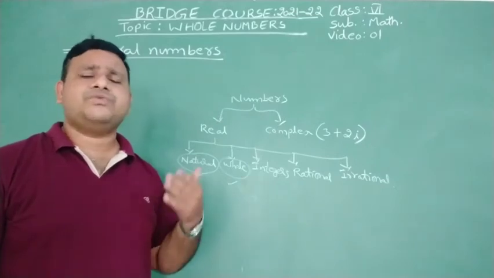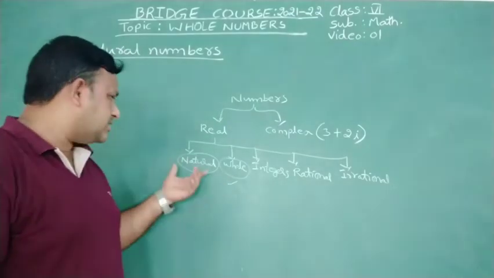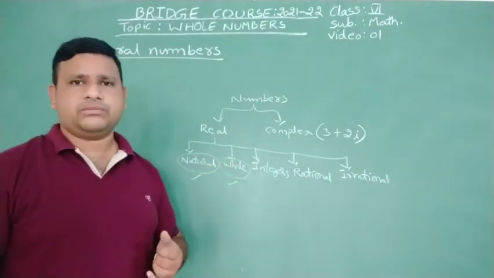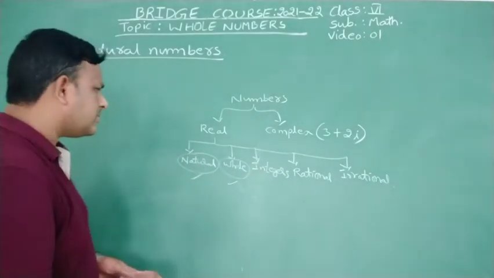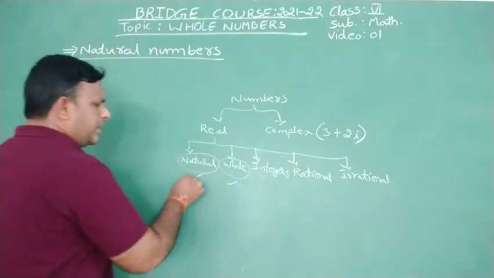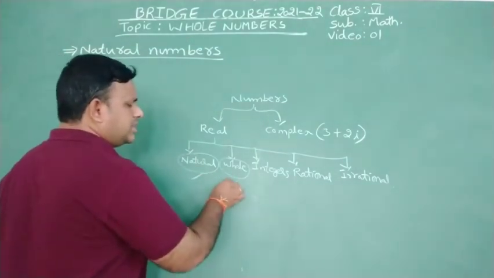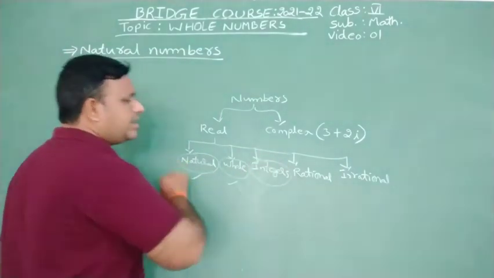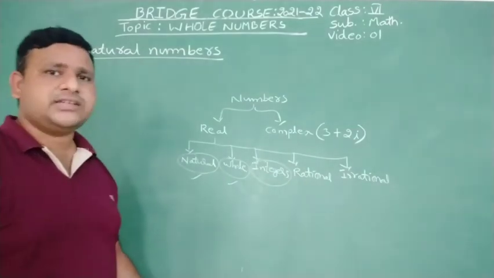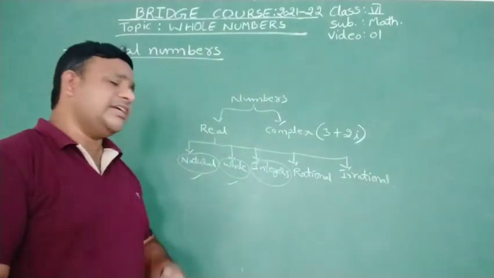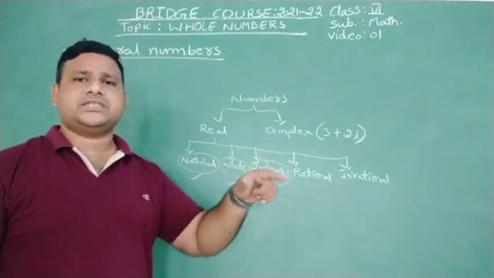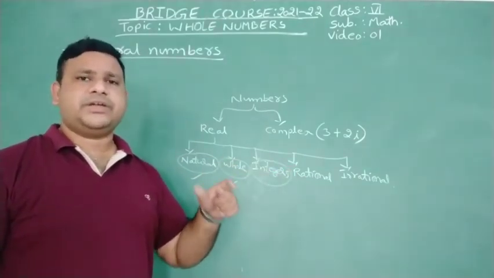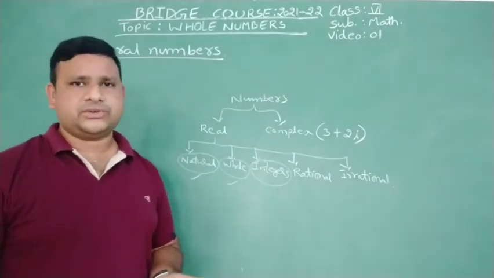Now, what should we still know about natural numbers and whole numbers? That I am going to give you here. When you know this information, you can understand integers easily in the 6th class. That's why it's a bridge between the 5th class and the 6th class. To understand the 6th class, you need the basics, and that basic we are going to discuss in this session.